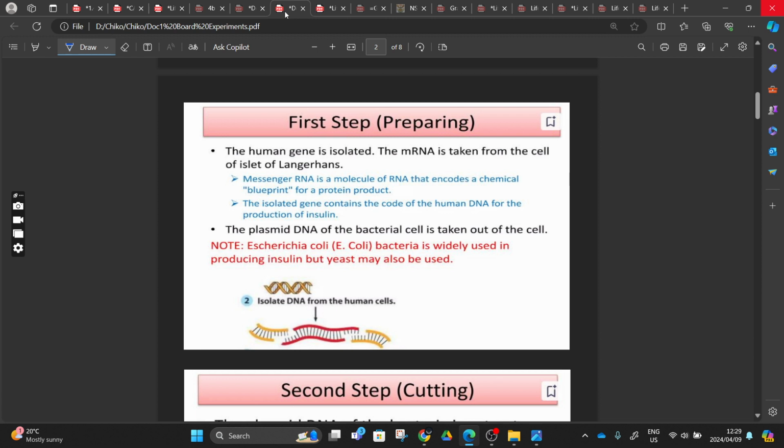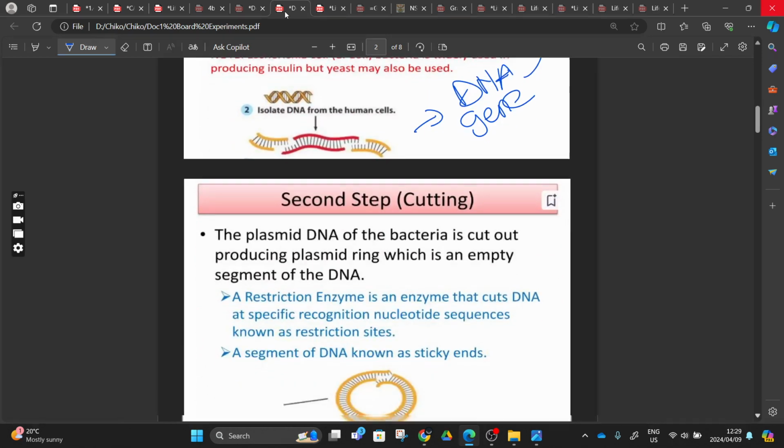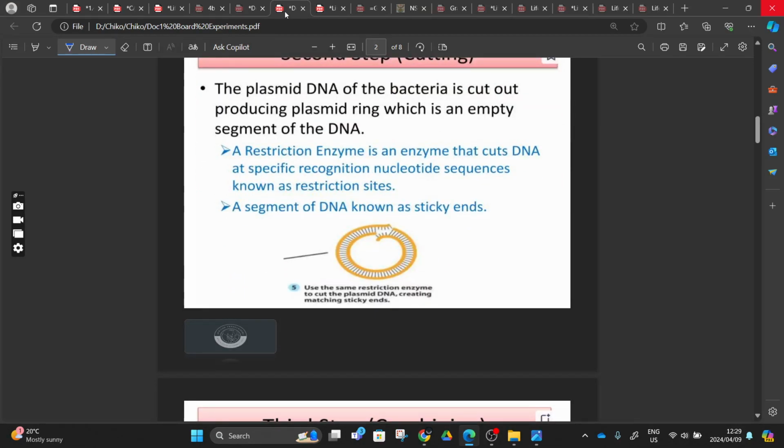And then step 1 is the preparation. Here they were talking about this process. They were using the process to isolate mRNA, right? But all in all, we can just write that the specific gene from a human being, or human DNA, is going to be extracted in step number 1, right? And in step number 2, you are going to cut the plasmid with restriction enzymes.